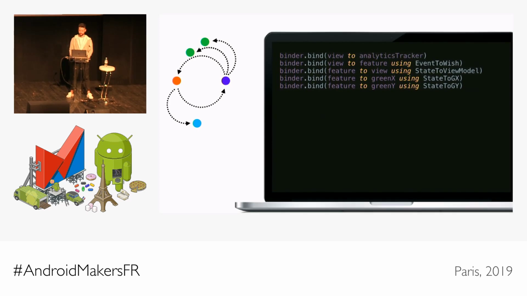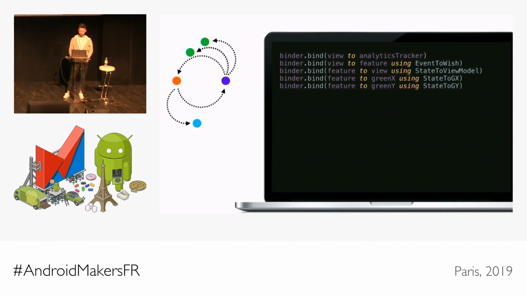First, we can reuse the same output from any component to bind it to a new one without having to modify a single line in the component itself. So here, I just added this analytics tracker shown with blue on the left, which consumes the view events for tracking. And I didn't have to change a single line in the view itself. I'm just reusing its output channel for another purpose.